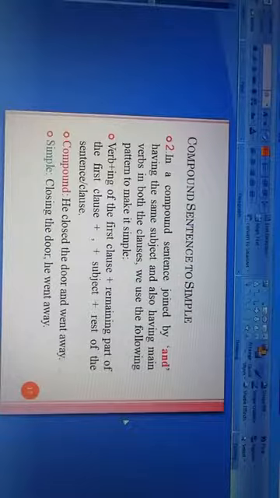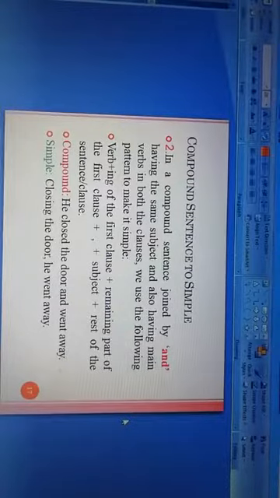So the simple sentence will be, according to the rule, verb plus ing of the first clause. The first verb here is close. Close plus ing, that is closing. And the remaining part of the first clause is the door. So closing the door. Next we put a comma.